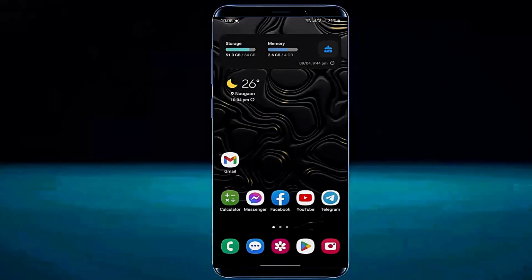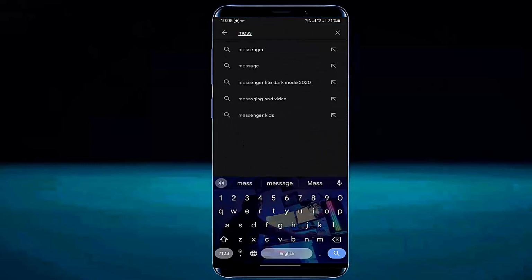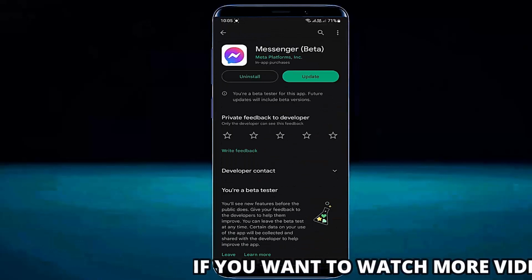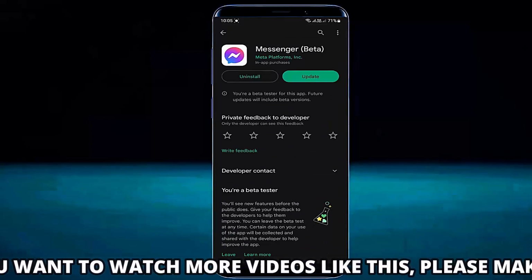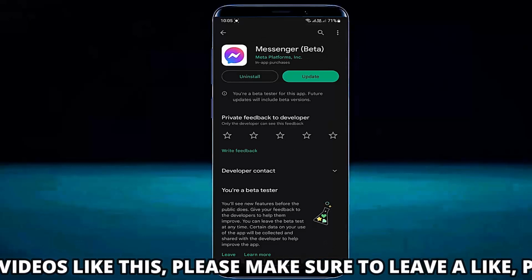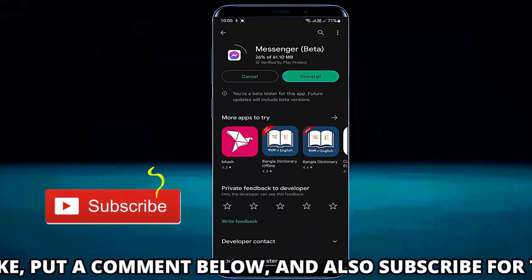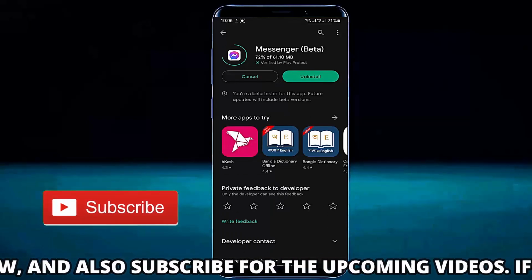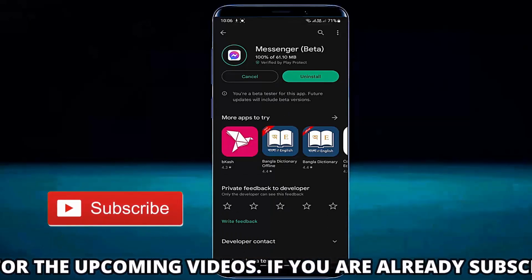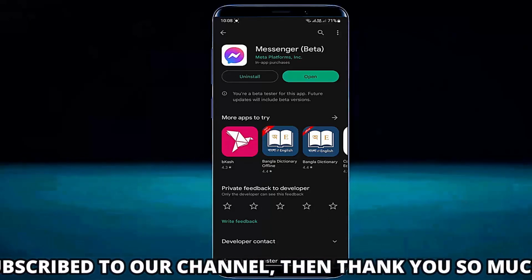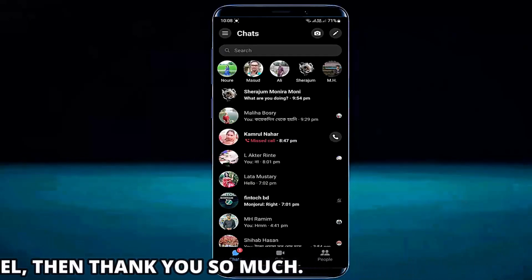Open your Play Store and search for Messenger. Tap on it. If you found any available update for your Messenger app, then update it from here. Once the process has been completed, open it from here.